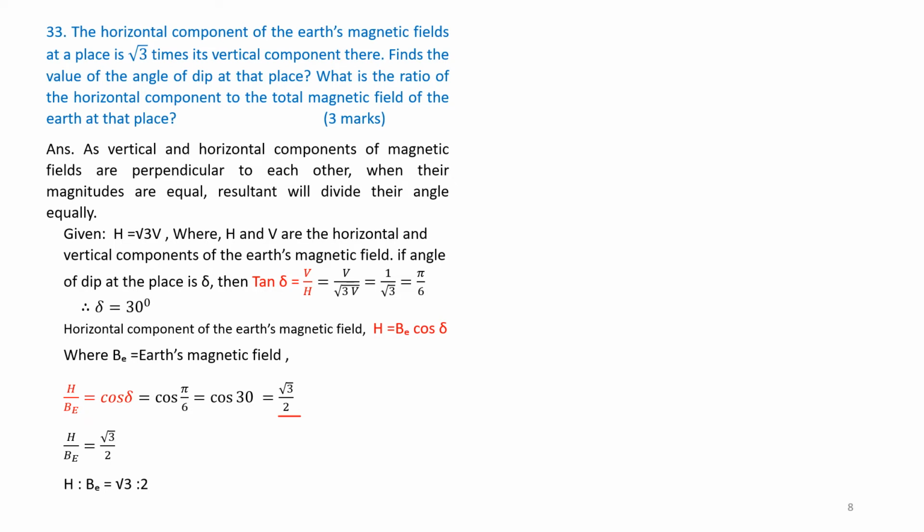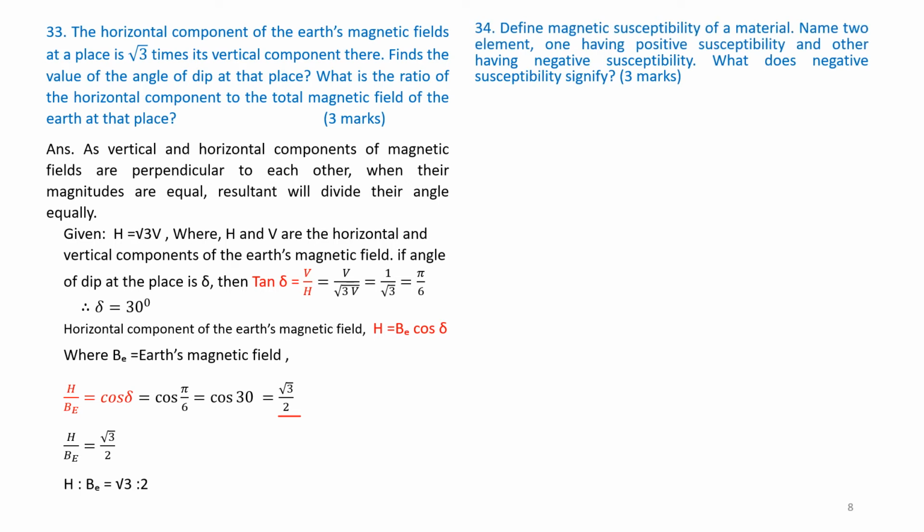This is the answer. Question number 34. Define magnetic susceptibility of a material. Name two elements, one having positive susceptibility and other having negative susceptibility. What does negative susceptibility signify? This is a 3 marks question.